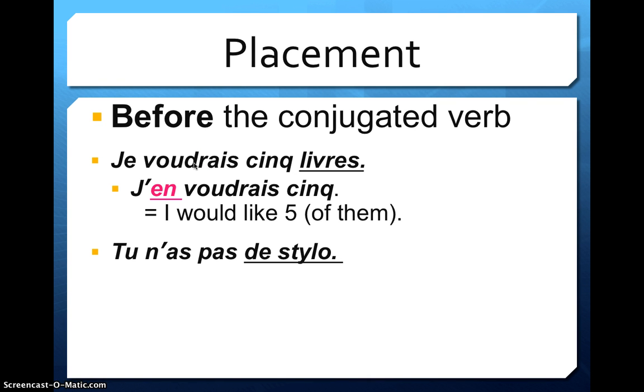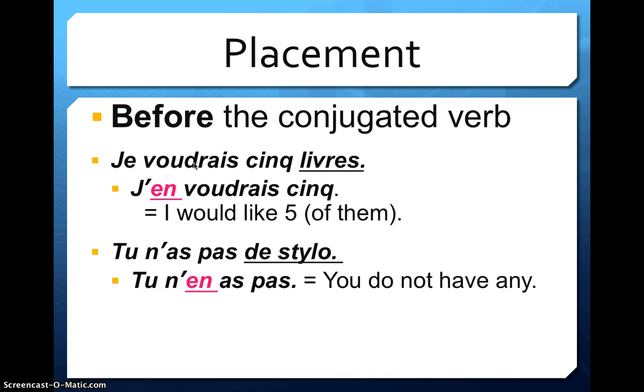"Tu n'as pas de stylo," you do not have a pen. We've got my "de." "Tu n'en as pas," you don't have any. "As" is my conjugated verb. This is nice because it has an example with a negative. Remember, the pronoun and the verb cannot be separated.